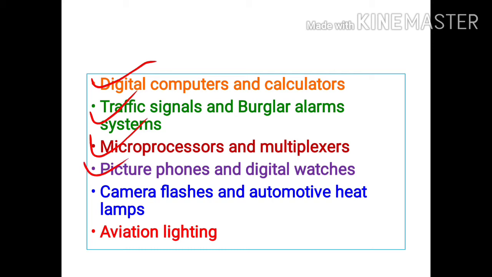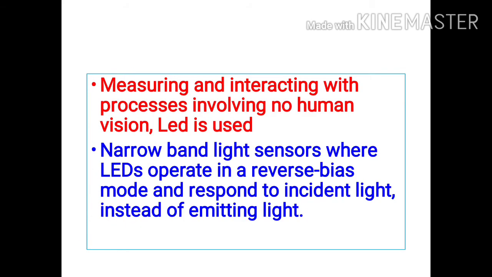And picture phones and digital watches are also using LEDs. Camera flashes and automotive heat lamps are also applications of LEDs. Aviation lighting also uses LEDs. Measuring devices and interacting with processes involving no human vision, instead of human vision, LED is used.